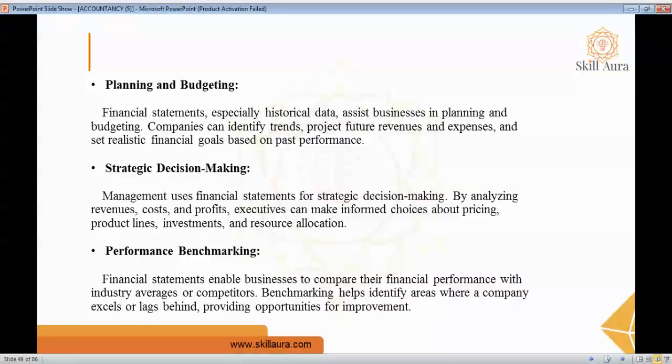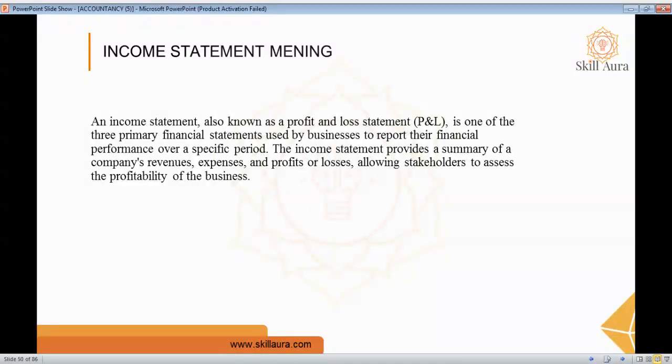The next one is performance benchmarking. Here, by preparing the financial statement or comparing the financial statement with the competitors, we can analyze the benchmark of the company. So it helps us in identifying the areas where the company is lagging, where we need to improve, and which area needs to be improved, and it will also provide an opportunity for improvement. The next one is income statement.